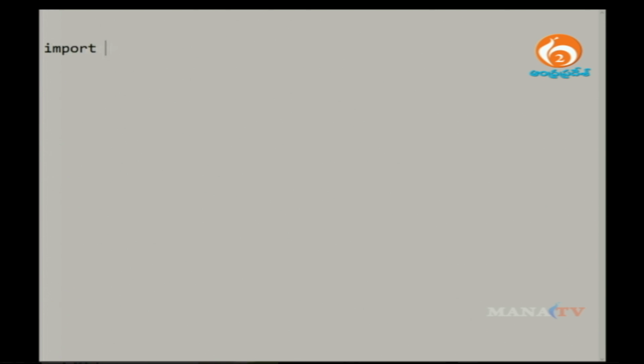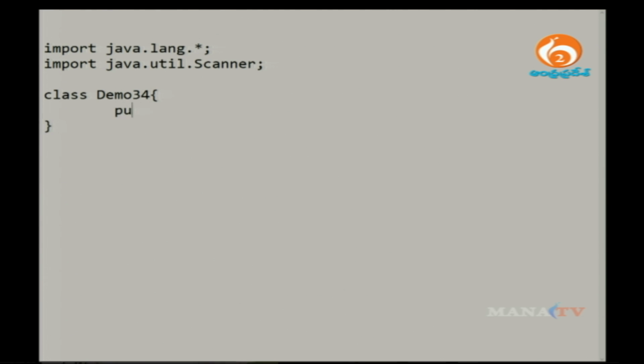Say java.lang.* represents all classes. Say import java.util, the package name is util, and the Scanner class. Say class demo34, open and close braces, say public static void main, say String args.